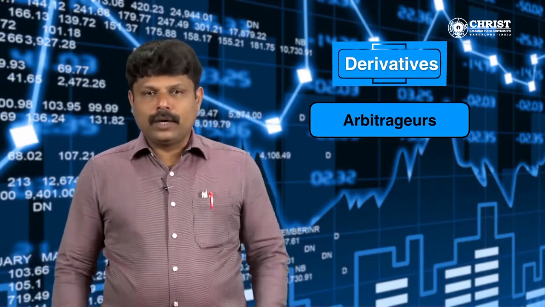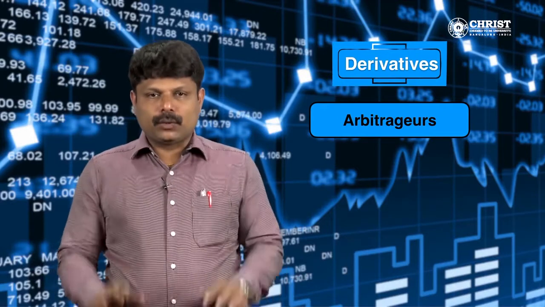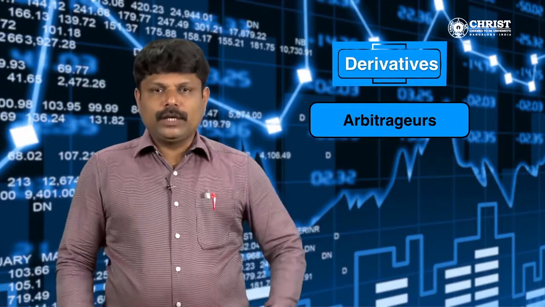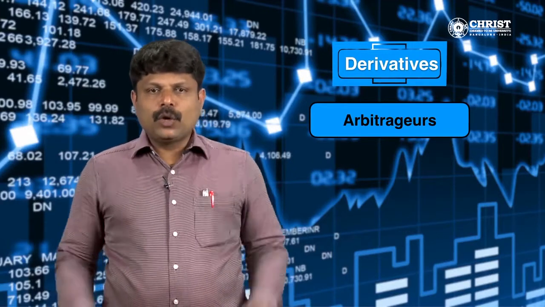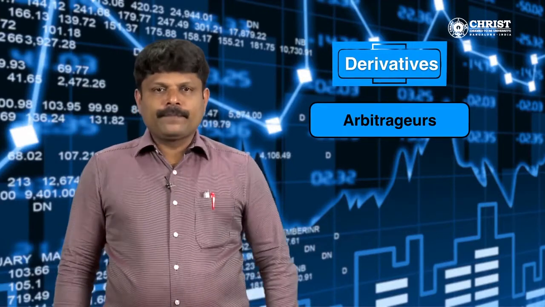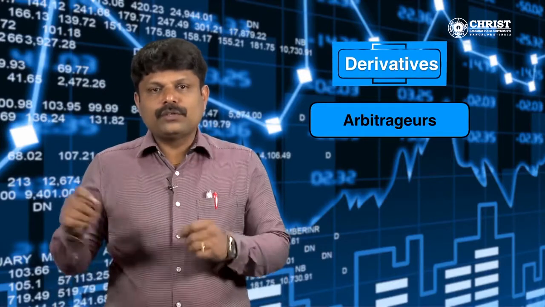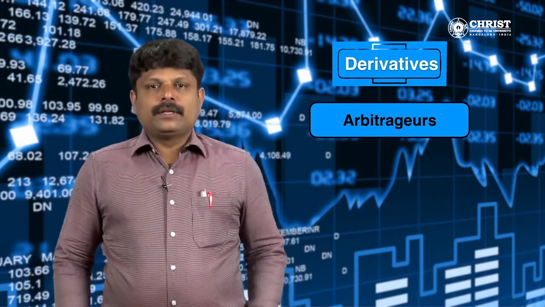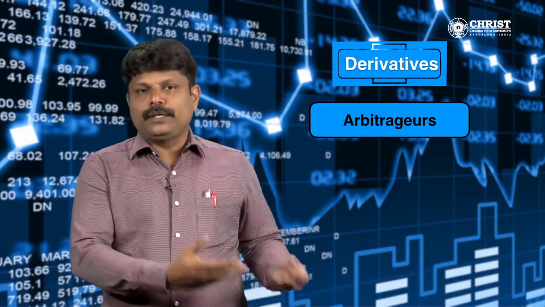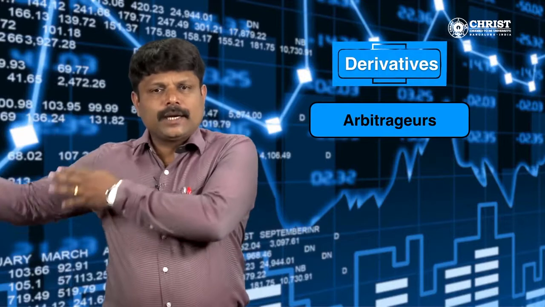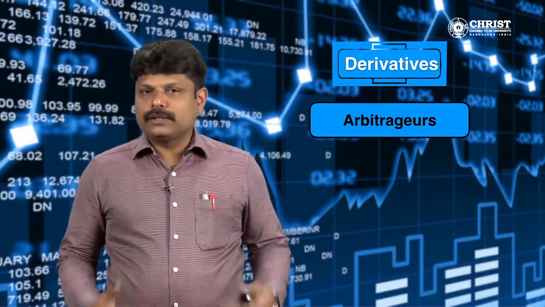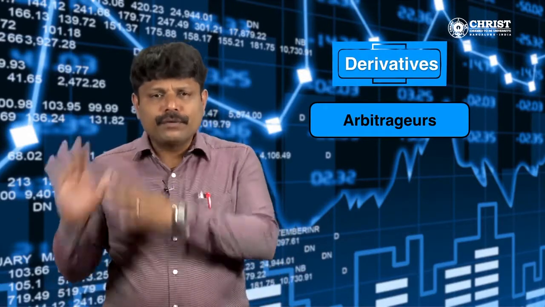This can happen only if the same security is quoted at different prices in different markets. Suppose an equity share is quoted at rupees 1000 in the stock market and at rupees 1050 in the futures market. An arbitrageur would buy the stock at 1000 rupees in the stock market and sell it at rupees 1050 in the futures market. In this process he or she earns a low risk profit of rupees 50.